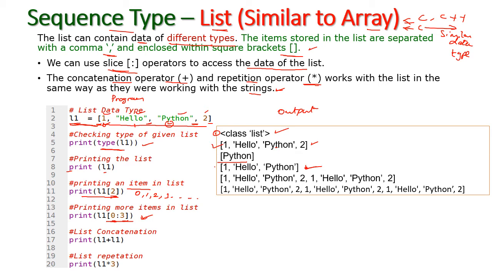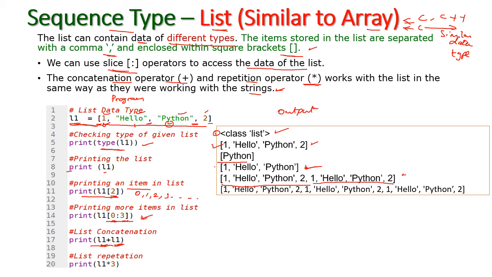And next one is concatenation. Here I am going to print list 1 followed by list 1. So list 1 will print 2 times. See, hello Python one time, and repeatedly it will print hello Python a second time also.